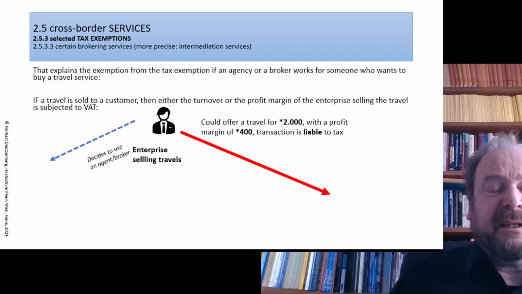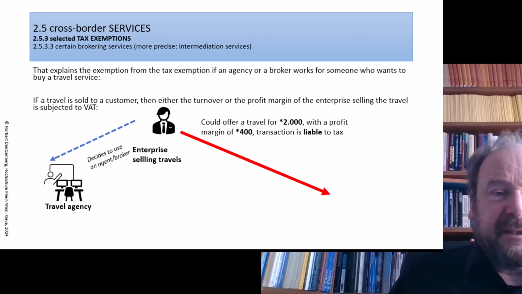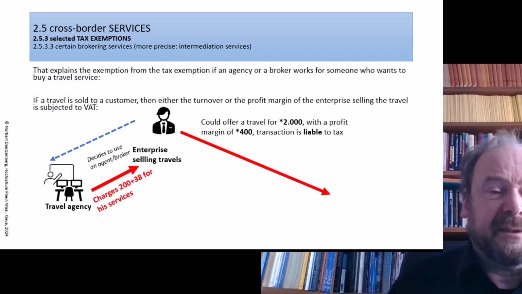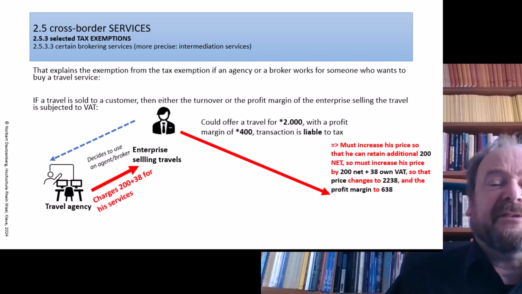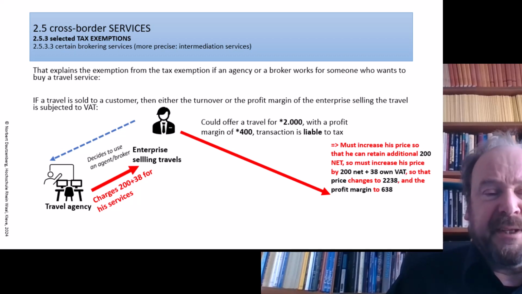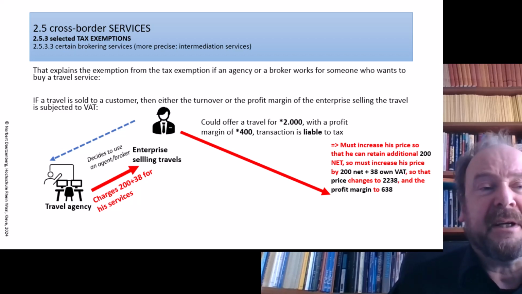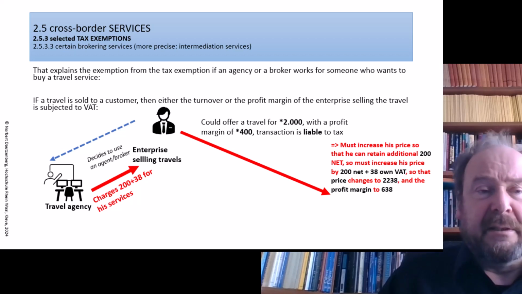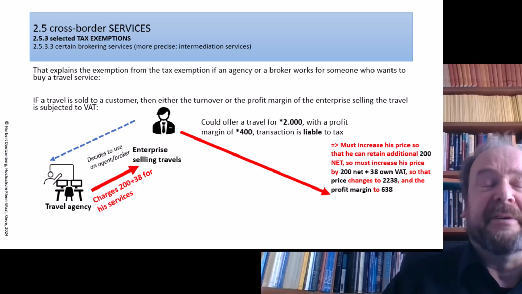Now, if the enterprise decides to involve an agent or broker, we have that travel agency here. They now charge something for their services, 200 plus VAT. And now imagine that the enterprise selling the travel has to increase their price in order to cover all their costs, also the cost of the agency. They probably get input tax refund for the broker's fee. So they have 200 additional cost.